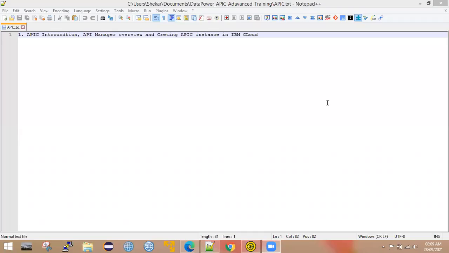Yeah, hi Al. In the last session, we discussed the API introduction, the API Connect introduction, the different types of APIs, the business value of API, what the API economy is, and the API lifecycle advantages and features. We also discussed how to launch the API Connect instance in the cloud, on the IBM Cloud website. Lavanya, did you get a chance to try the same?